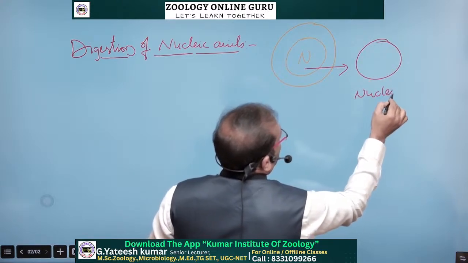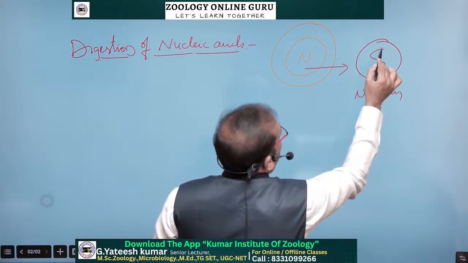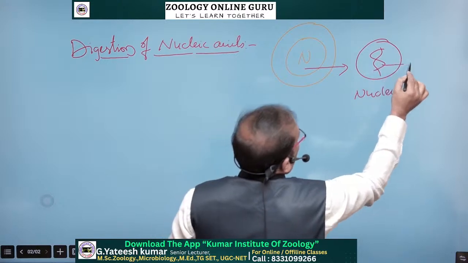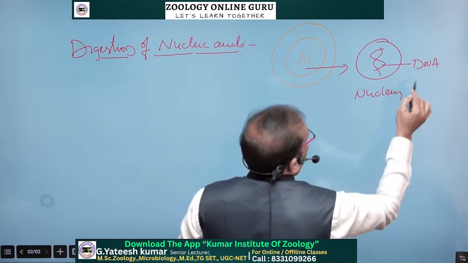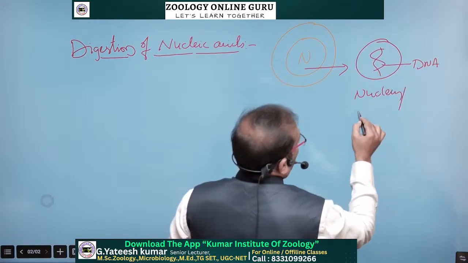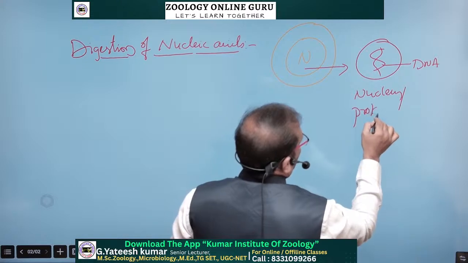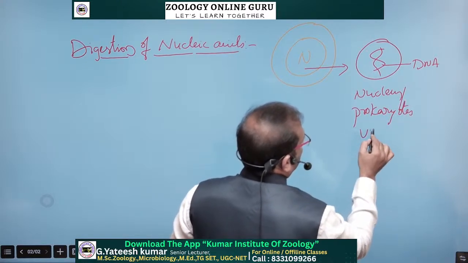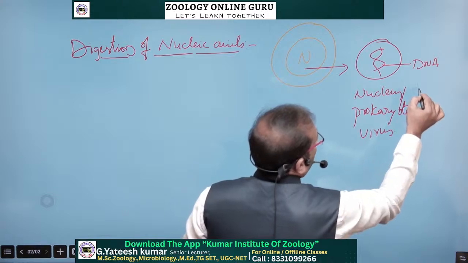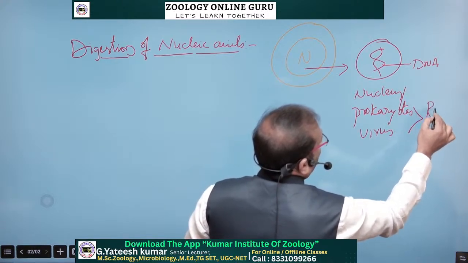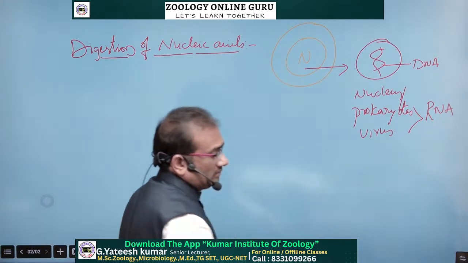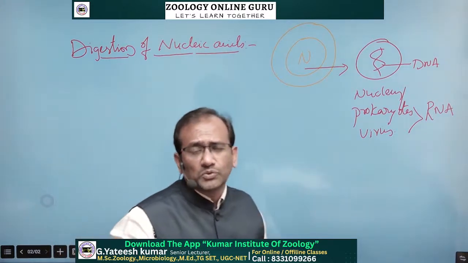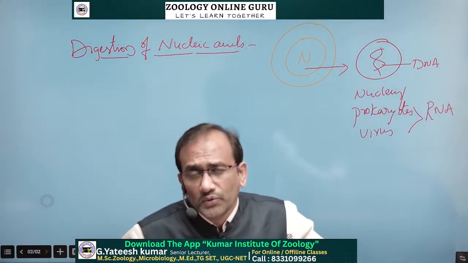In the nucleus there is DNA. Some prokaryotes and viruses also contain RNA as their nucleic material. So DNA and RNA are called nucleic acids.